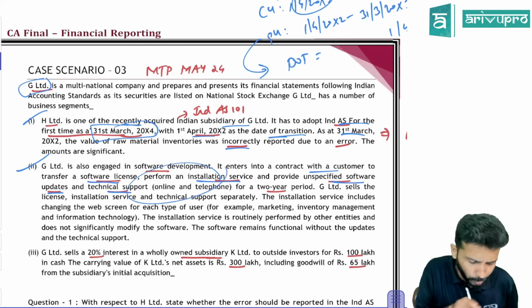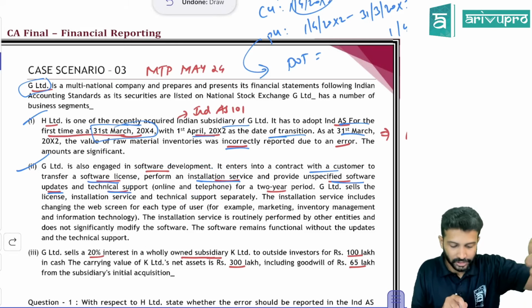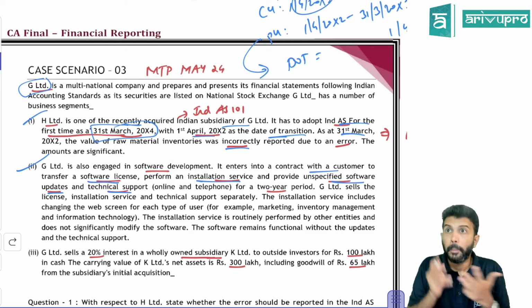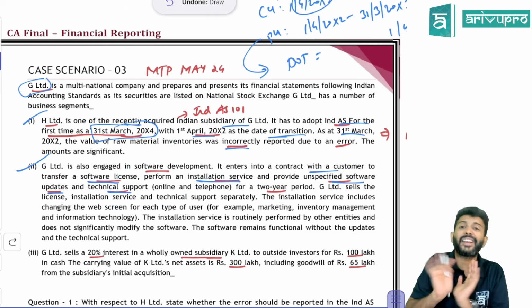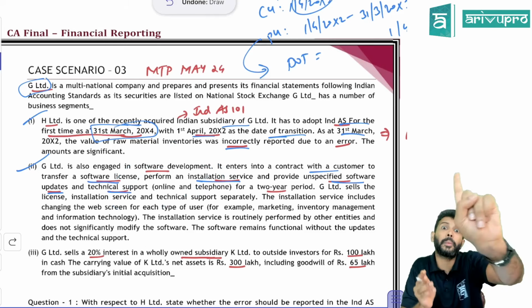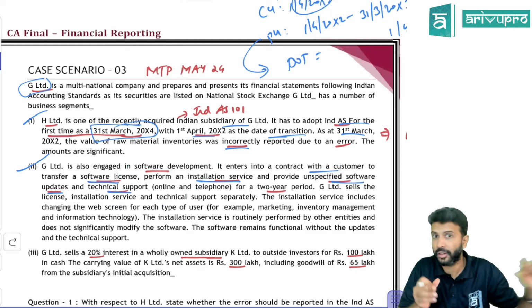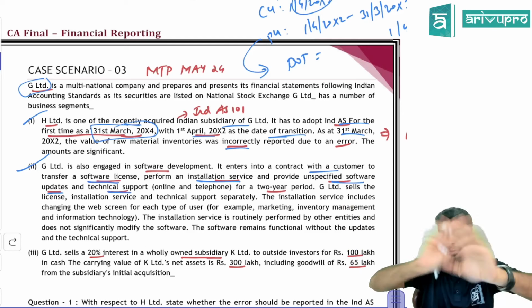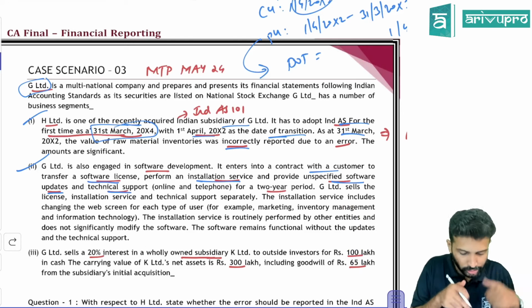So here it looks like 4 promises. No. License is one, installation is one, updates is another one, technical support is another one. But sir, if all of them are highly interrelated or interdependent, then all the 4 will become one. That's what we mean by, for you to call it distinct goods or services, each service should be separate. It should not be highly interconnected or interdependent. So let's go through that.